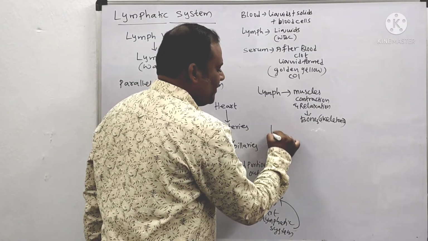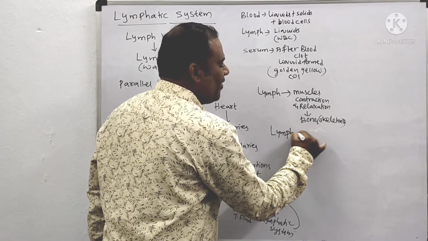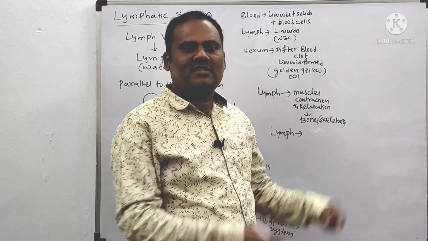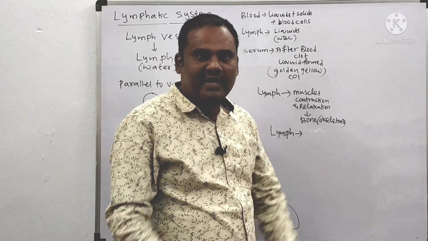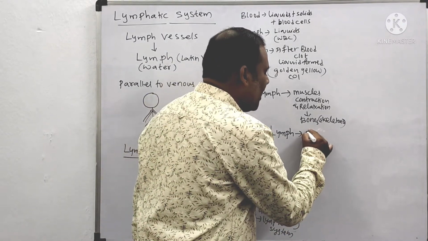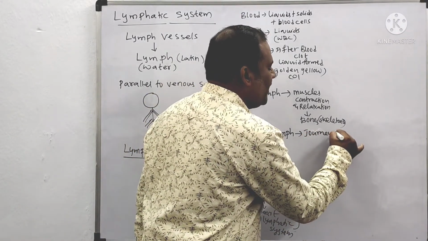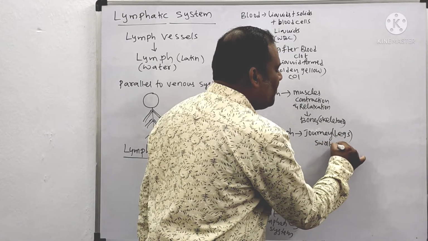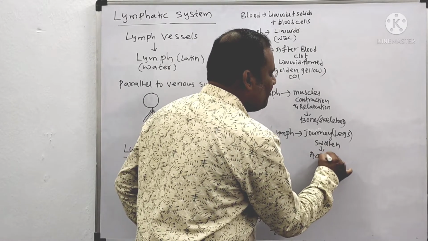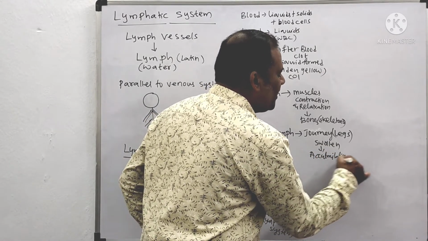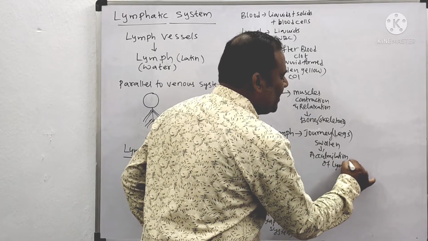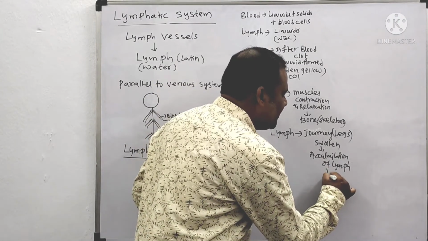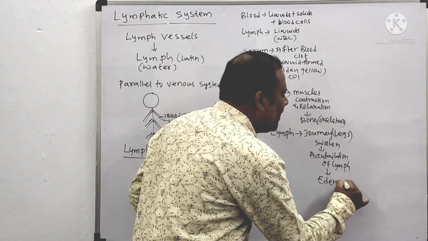See, sometimes what will happen with this lymph? For example, you are on a long journey without any movement, in a bus for an 8 or 10 hour journey. What will happen? Your legs will get swollen. Why? Due to the accumulation of lymph. Due to the accumulation of lymph, legs or hands may get swelling. That disease is called edema.